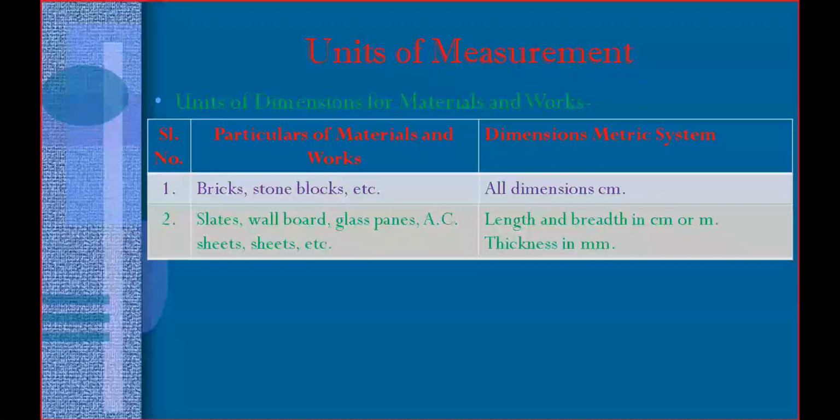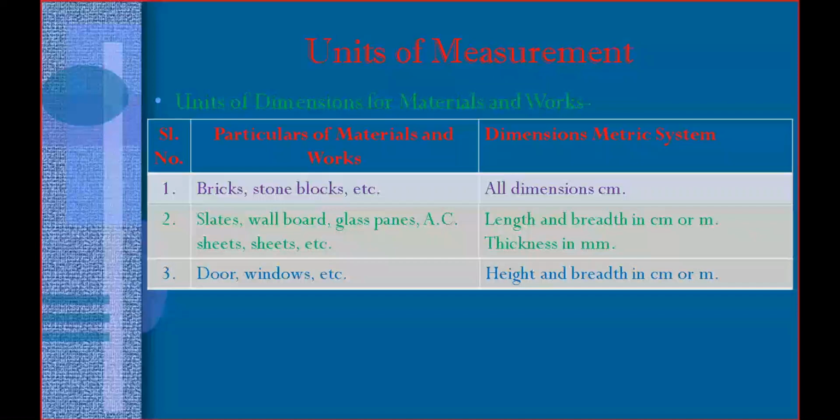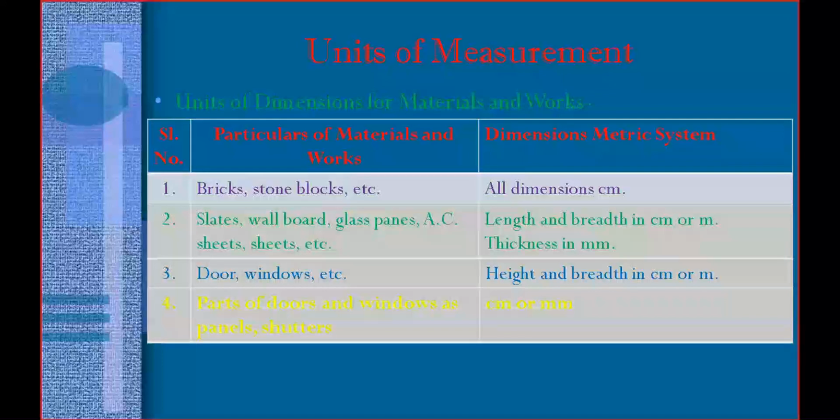The next one is doors and windows. For doors and windows, you need to measure height and width in centimeter or meter when you find the dimension of a door or window. The next one is parts of doors and windows, such as panels, shutters.